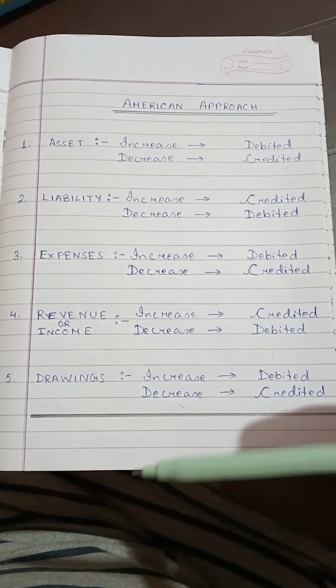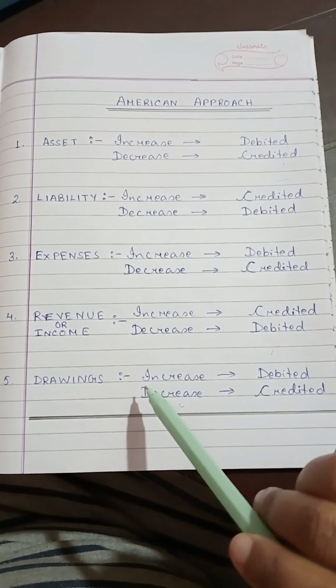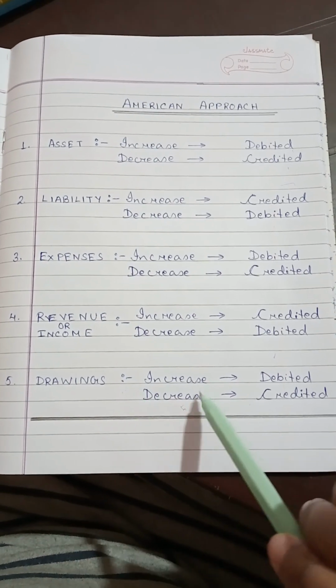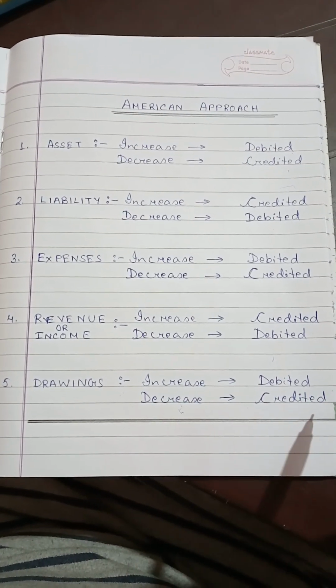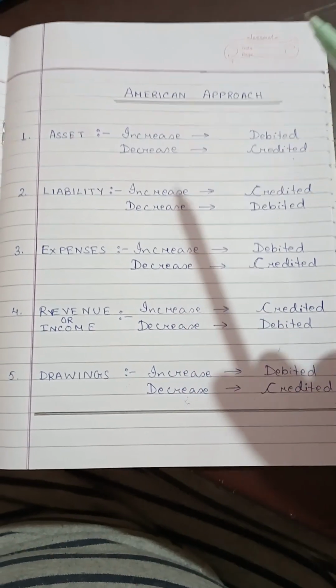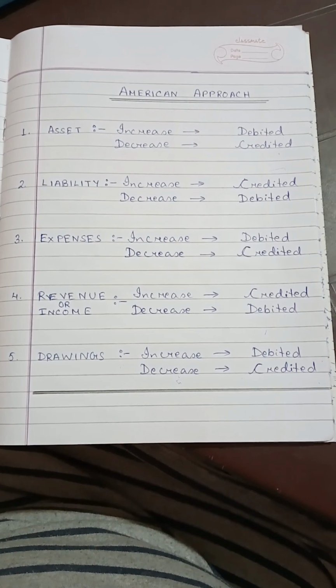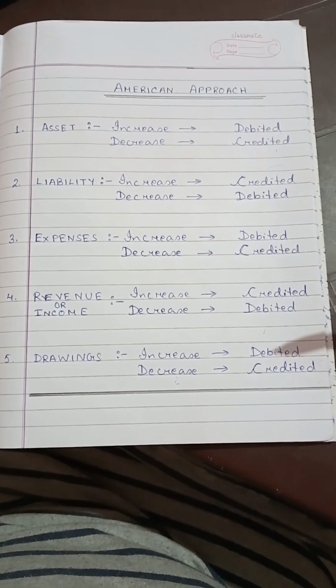Drawings: any amount of capital, if taken out from the business, that is an increase of drawings. So if it increases, it should be debited. If it decreases, it should be credited. So I hope you have understood the American approach, which is used in today's world for recording purposes.